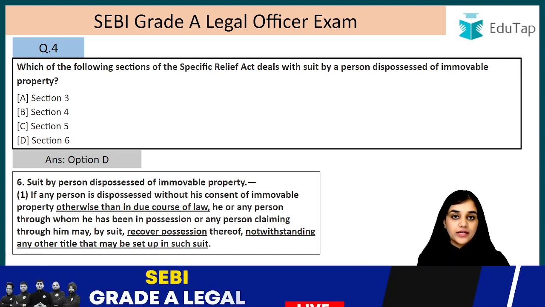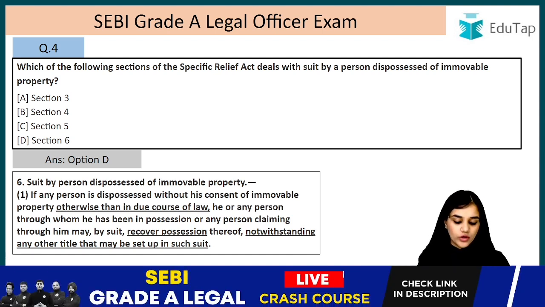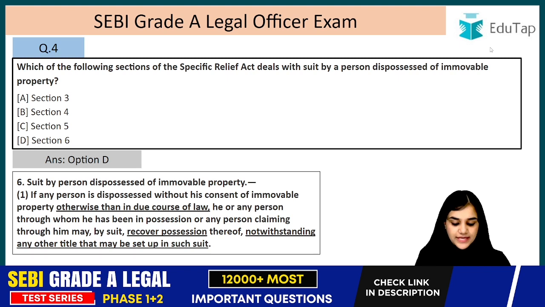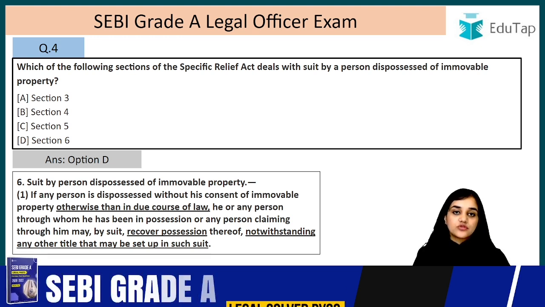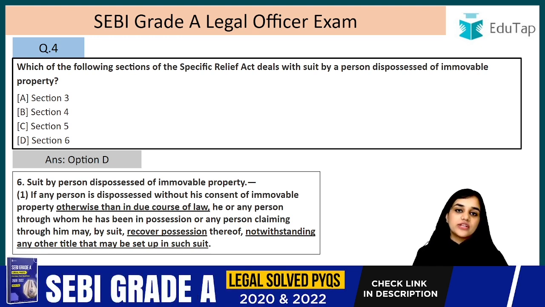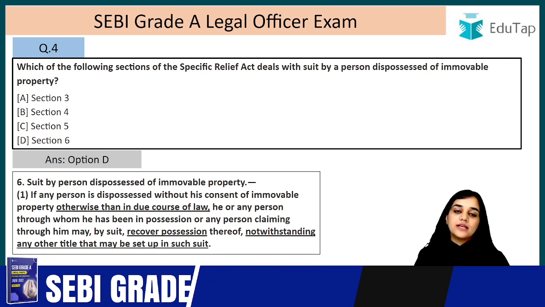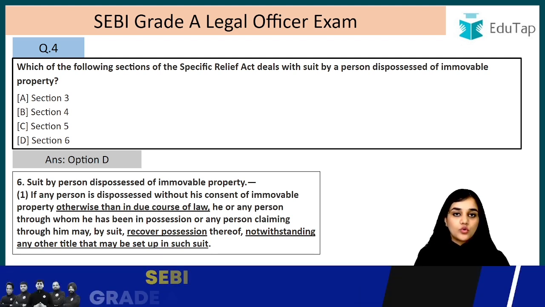So the only remedy they are talking about is recovering the possession thereof, notwithstanding any other title that may be set up in a suit. They are only talking about a suit. So if we read this section, what we get is that even a trespasser, for example, can come into your possession. You dispossess him, and he can move to the court under section 6.